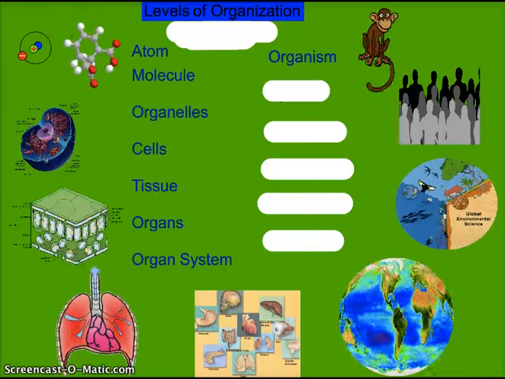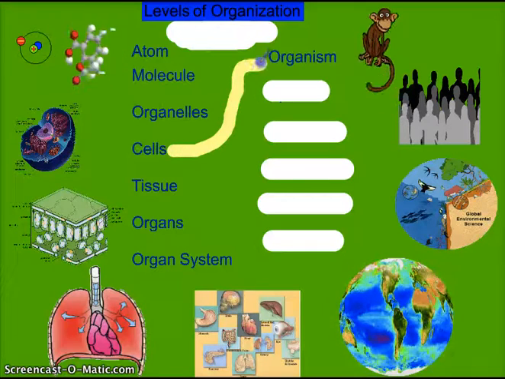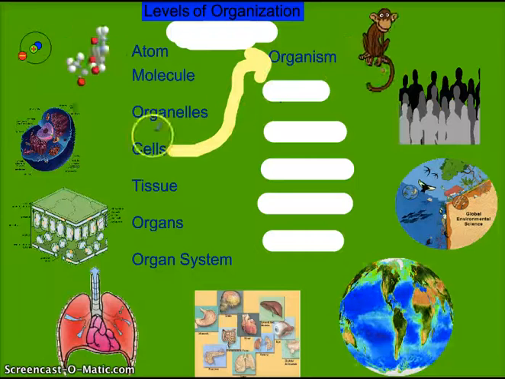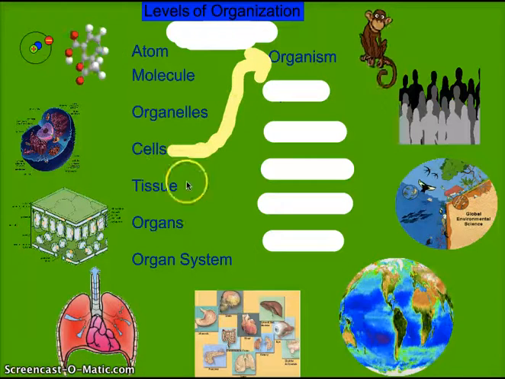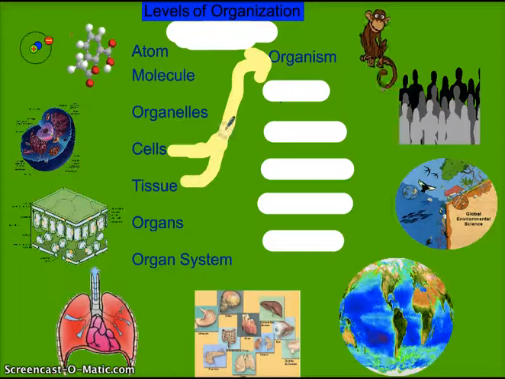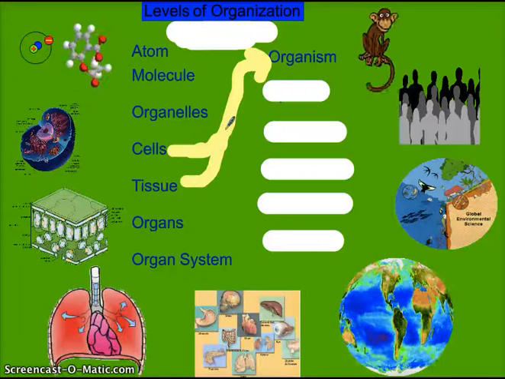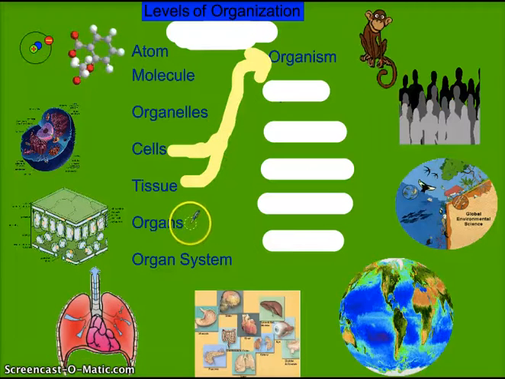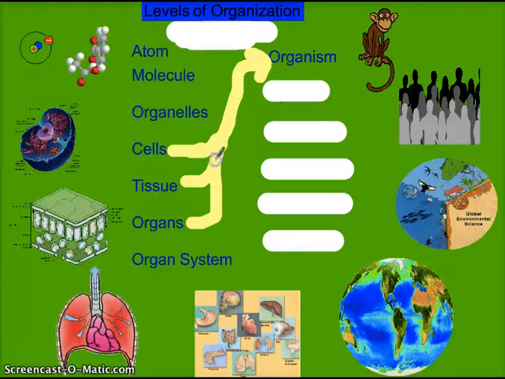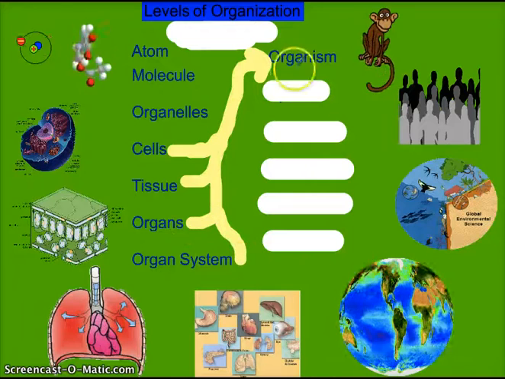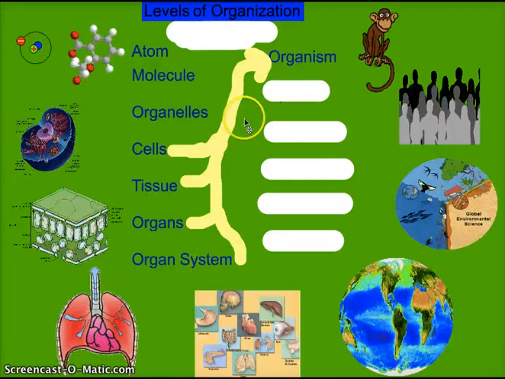Now I want you to know that the levels of organization can go from here to here. So in other words, an organism can be made up of one cell. Some organisms only have tissues to run their processes, which means there are even organisms in the animal kingdom that have tissue as their highest level of organization. Then there are some with organs. And we, since we're the most complex organisms, have organ systems. So keep that in mind.